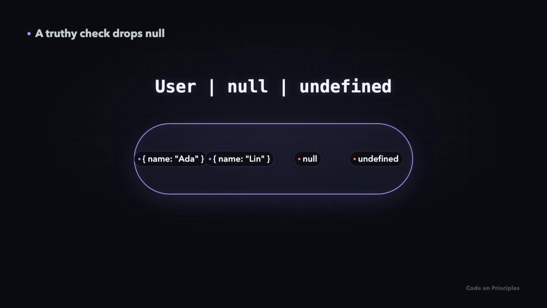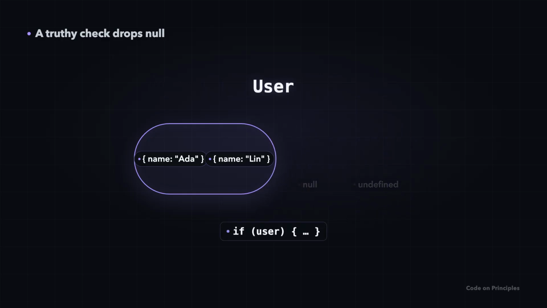The same trick saves you from the most common crash in JavaScript. A value might be a user, or null, or undefined. Reach into null.name and it throws at runtime. So guard it: if user is truthy, null and undefined fall out of the set. Only real users remain. Inside the guard, user.name is finally safe.